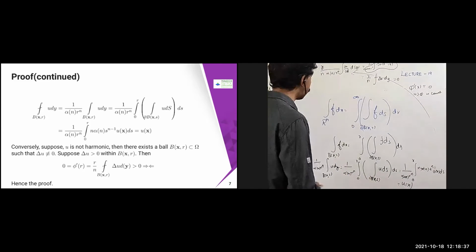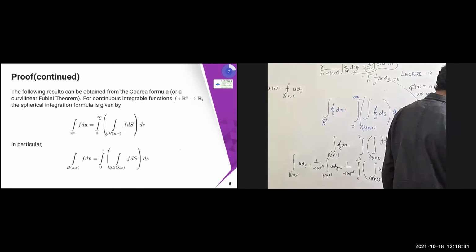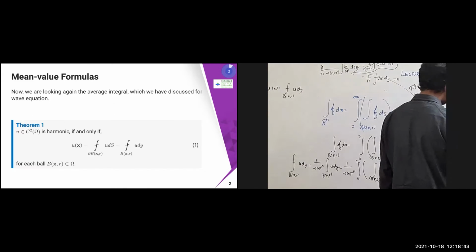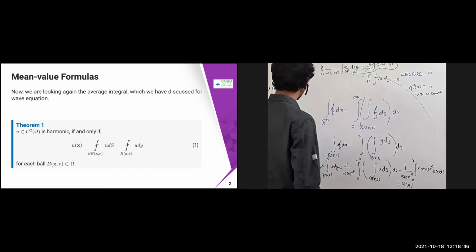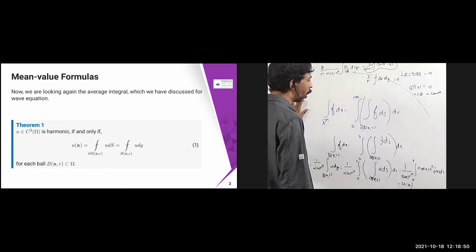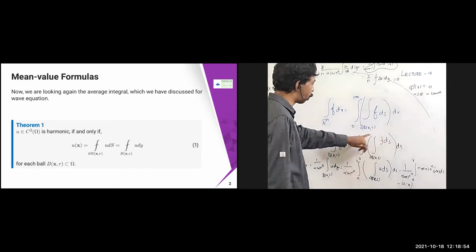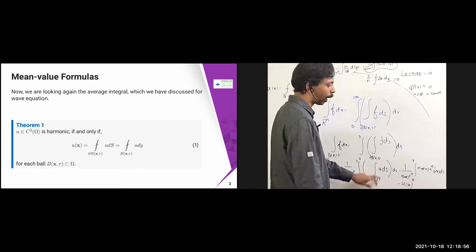Suppose u is not harmonic. What I need to prove is, suppose this is true, we need to prove two things. One is, if u is harmonic, then we have to prove u of x equals the average integral over b of x comma r of u dy, and then the same thing for the boundary average. This part I have already proved.